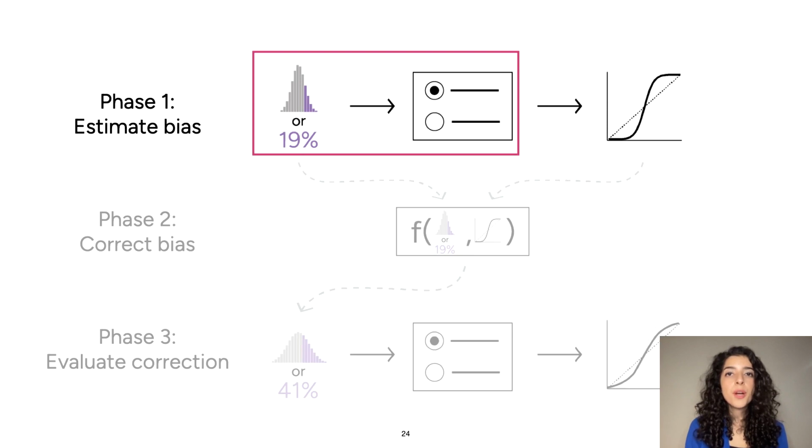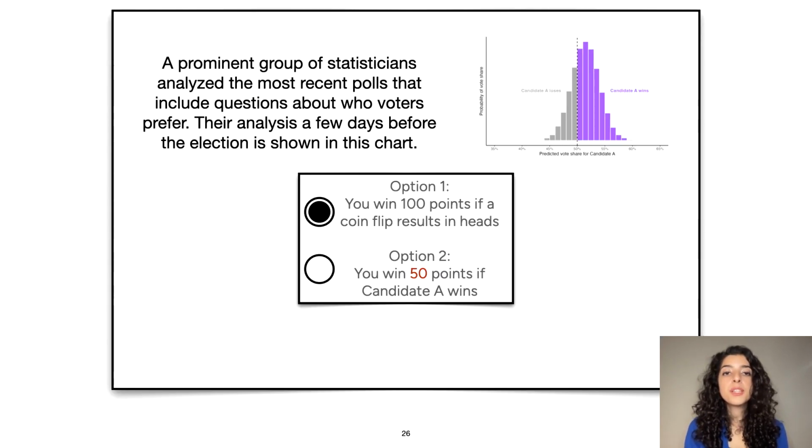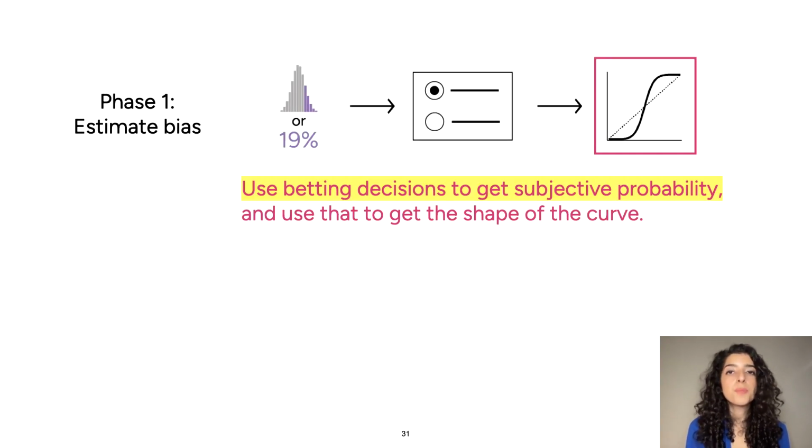So for this first part, we had a US demographically representative sample. They saw a particular election scenario in which candidate A had a particular percentage chance of winning, where they were choosing between winning 100 points if a coin flip resulted in heads or 50 points if candidate A wins. And again, half the people saw this in text form rather than graph form. So we want to use those betting decisions to figure out people's subjective probabilities.